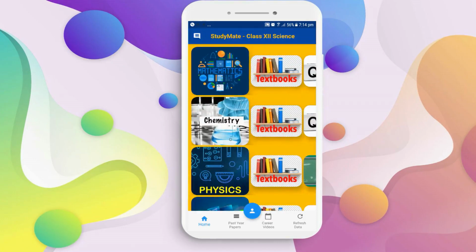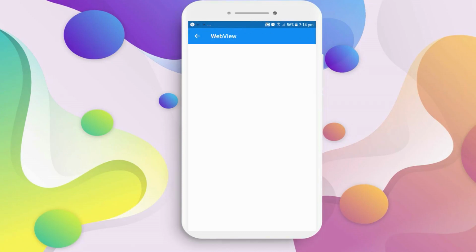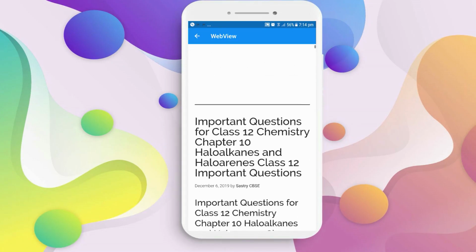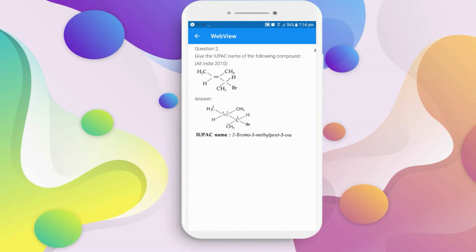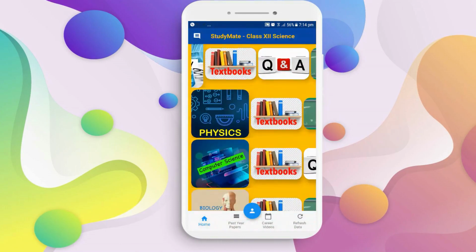Now let's see the question and answers. Let's say for chemistry, if I click on that, a large list of chapters is shown here. If I click on the first one, it takes you to the site of Learn CBSE. No need to go to different browsers and log in from there. Everything is provided on the spot in your hand.